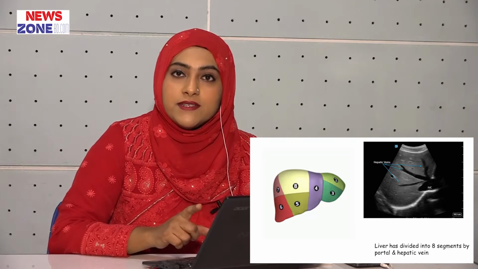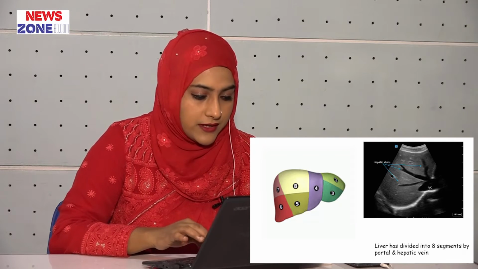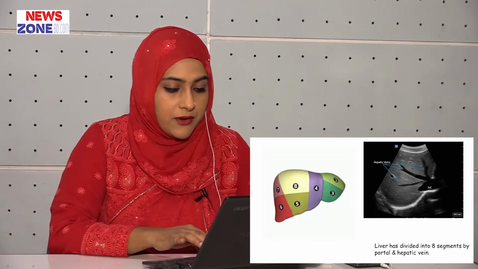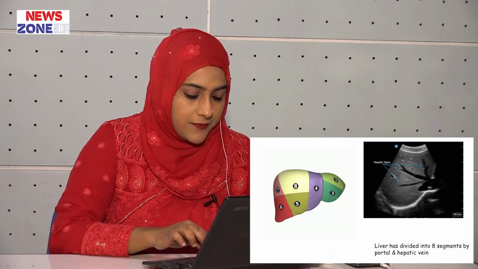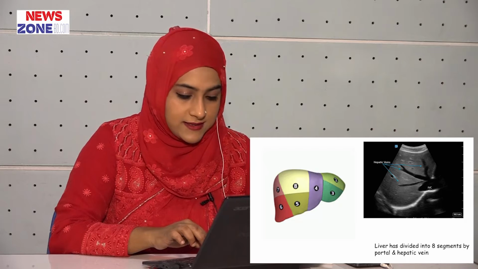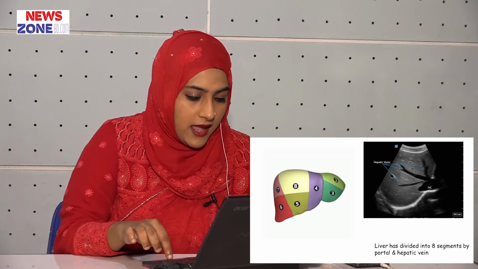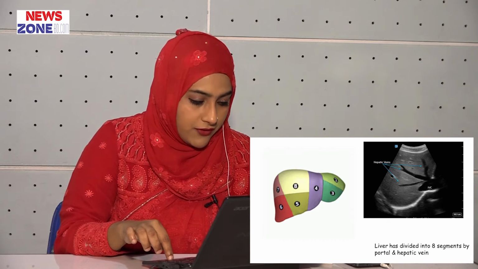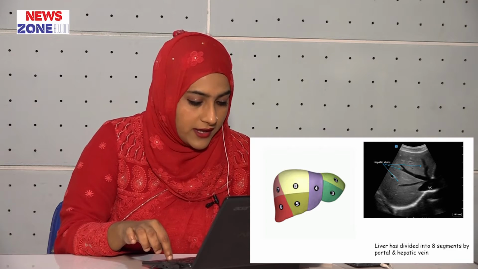Here, the caudate lobe is a separate structure which receives blood flow from both the right and left sided vascular branches. The caudate lobe is defined as segment 1, and the remaining segments are numbered in a clockwise manner up to segment 8. Each segment has its own vascular inflow and outflow and biliary passage. In the center of each segment, there is a branch of the portal vein, hepatic artery and bile duct. To preserve the viability of the liver following surgery, resections follow the vessels defining the peripheries of each segment.